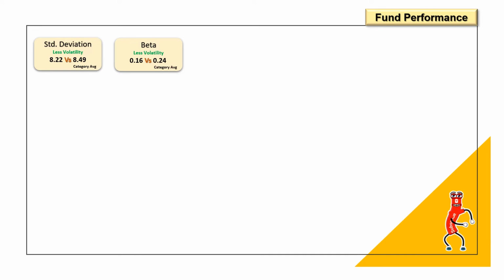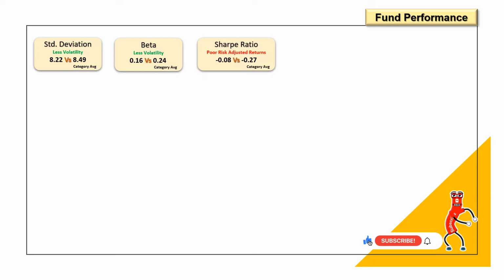So beta gives an idea about how volatile fund performance has been compared to similar funds in the market. Lower beta implies the fund gives more predictable performance compared to similar funds in the market. A beta greater than 1 indicates that the stock price is more volatile than the overall market. A beta less than 1 indicates that the stock price is less volatile than the overall market. And a beta of 1 indicates that the stock moves identical to the overall market. So this fund, as we can see, is less volatile compared with the category average. The third parameter is Sharpe ratio.